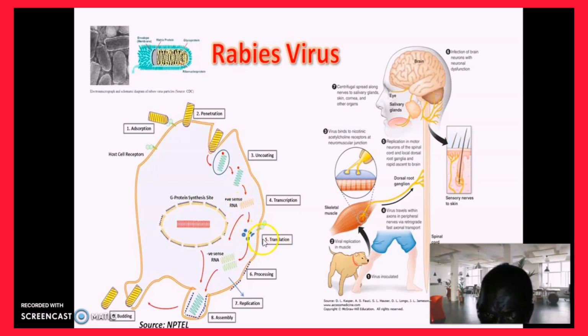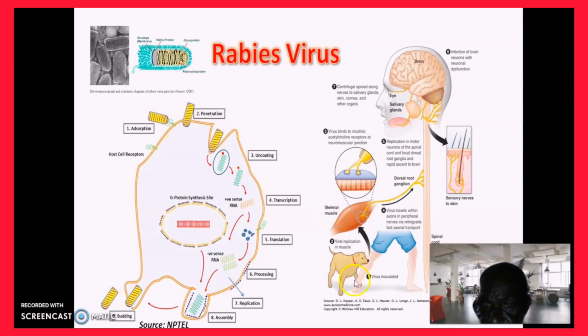You now have the translation to produce the covering, the capsomere, and the nucleic acid, and then on to replication and assemblage and the budding, just to get outside of the host cell. The host cell receptor is from where it's adsorbed to the cell itself.